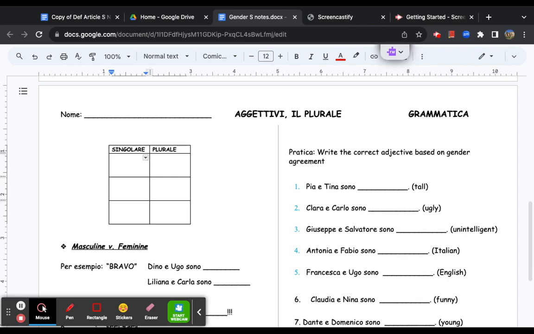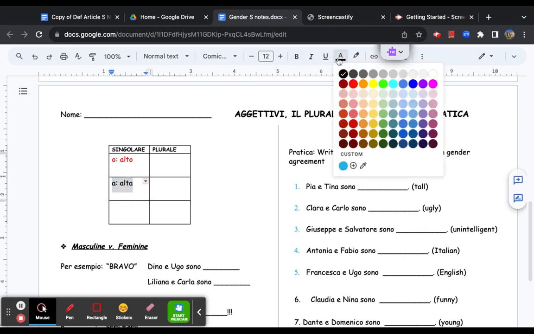So, cominciamo, let's start with a little bit of a recap. Now, come sappiamo, as we know, gli aggettivi in italiano cambiano. They change depending on gender identity. So, gender identity means that if someone identifies as male in Italiano, the adjectivo ends in O. For example, alto. If someone identifies as female, the adjectivo ends in A. For example, alta. And yes, I know I will change this to rosso, red as well.